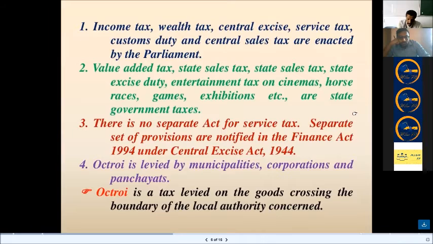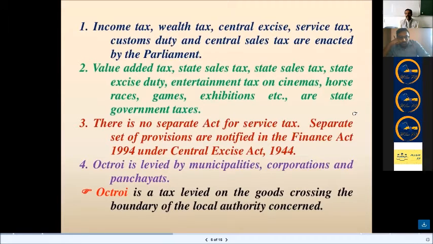Here, even entertainment tax comes under that. There is no separate act for service tax because a separate set of provisions is notified in the Finance Act 1994 under the Central Excise Act of 1944.